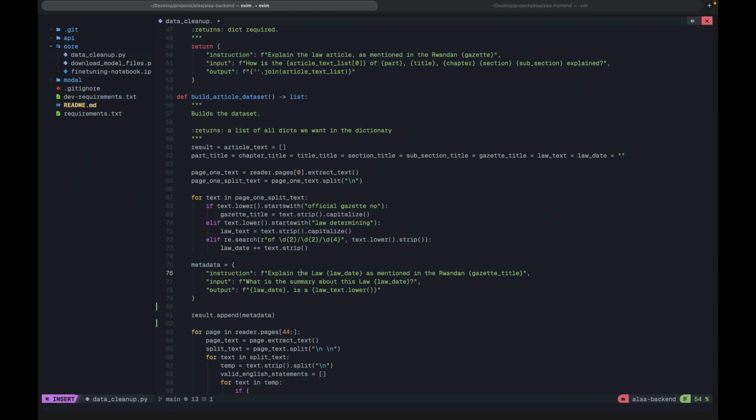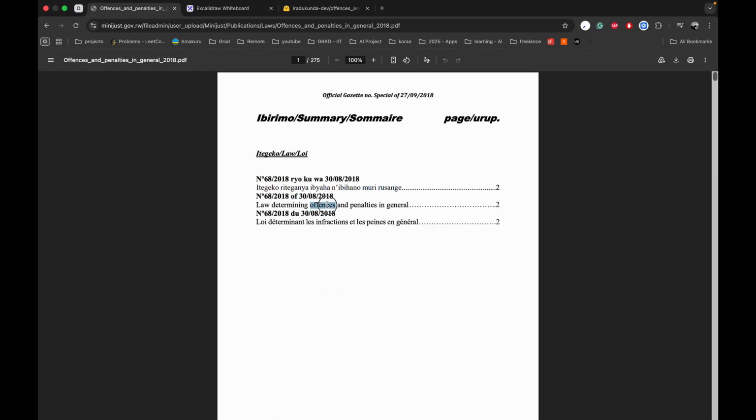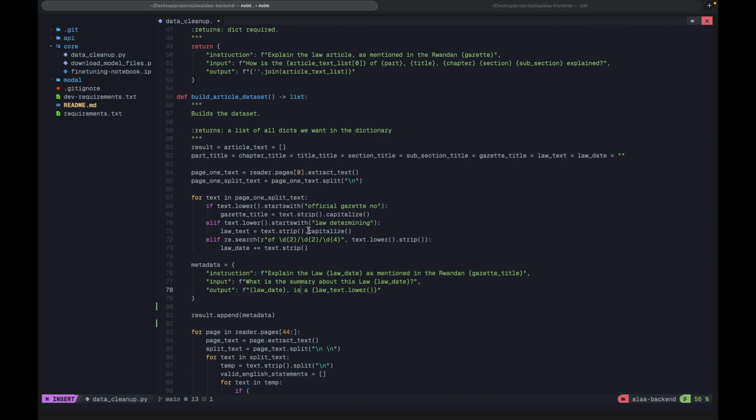We are explaining the law date, basically everything. We make the metadata. What is the summary about this law? And then we give the law date and the text of this, which is law determining the file. So the first element in our dict is to give it this first information.